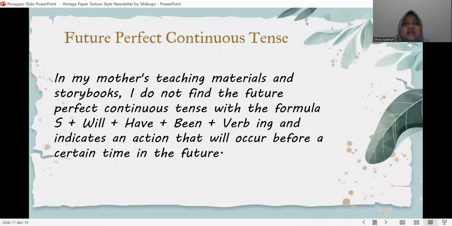Future perfect continuous tense. In My Mother's teaching materials and storybook, I do not find the future perfect continuous tense, with the formula subject plus will plus have plus been plus verb-ing, which indicates an action that will occur before a certain time in the future.